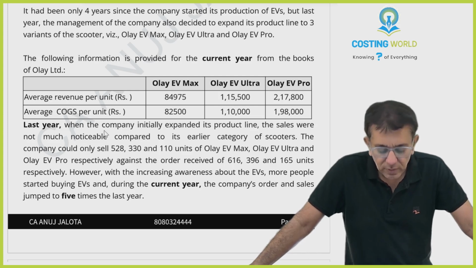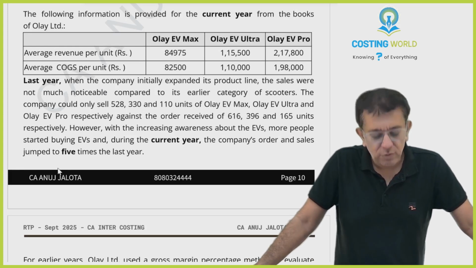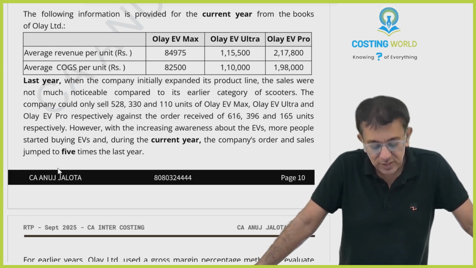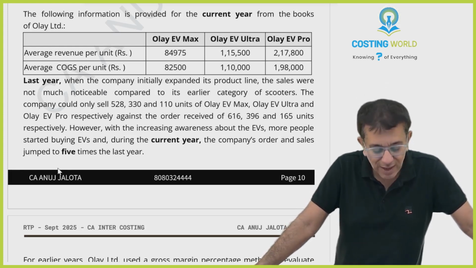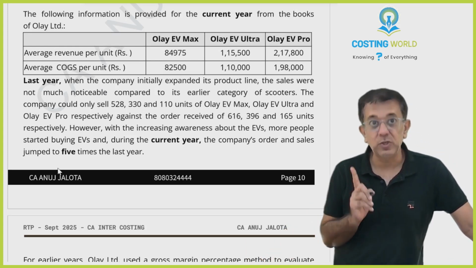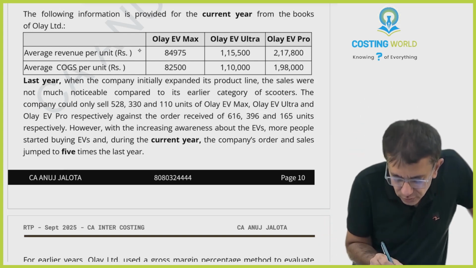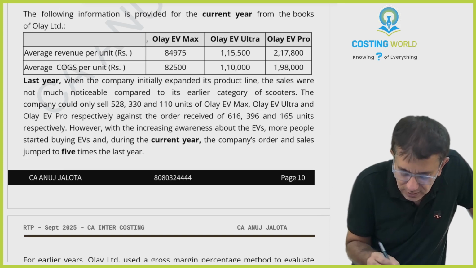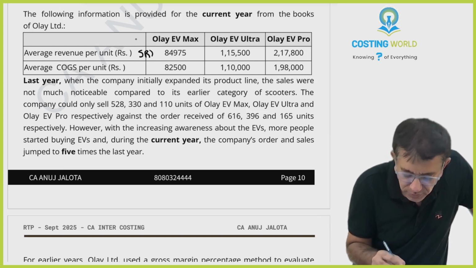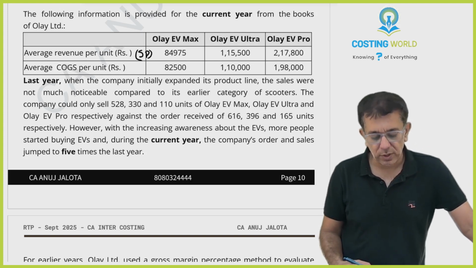The following information is provided for the current year from the books of Ole Limited. So this is the information for the current year. Average revenue per unit of the 3 scooters. Please do remember that we are manufacturing scooters, so therefore the selling price will be quite high. So this is the selling price in this case. Further, average COGS per unit. So this is your COGS per unit.